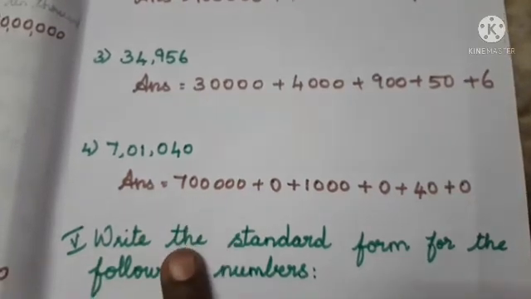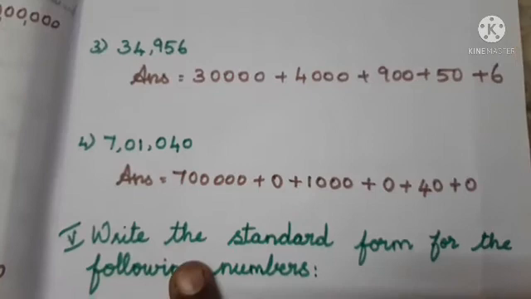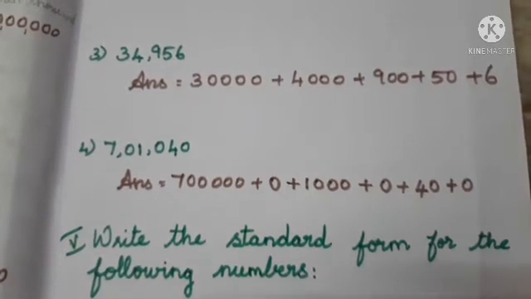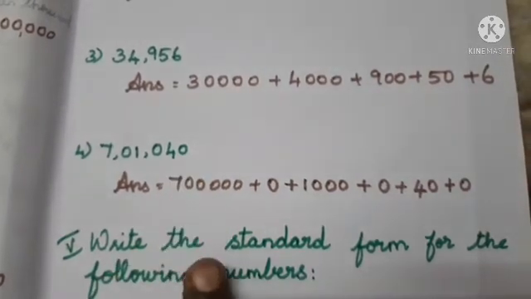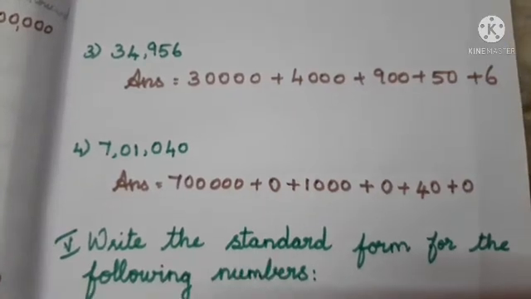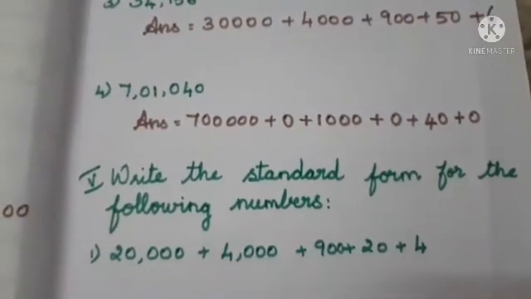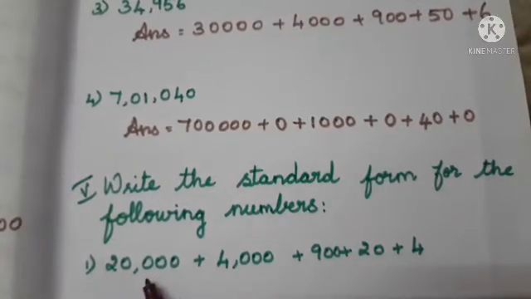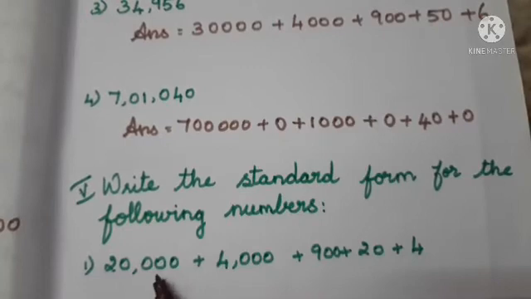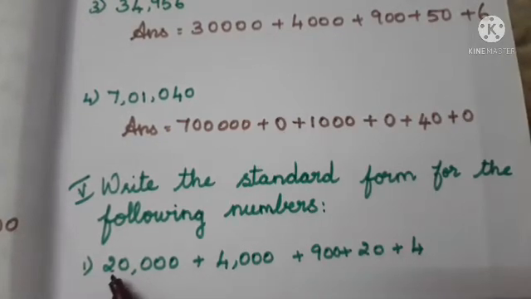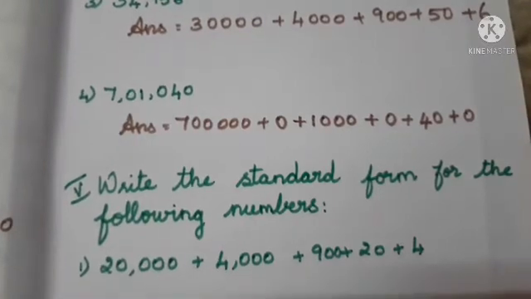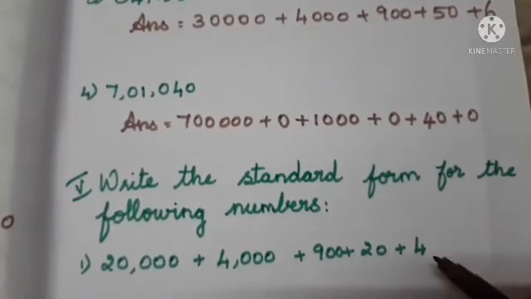But here in Roman number 5, they asked to write the standard form for the given expanded form. Okay, they gave some expanded form. We have to write the standard form for that. So it's easy, no? If you understand this, it will be easy to write the standard form. Okay, so look at the first one. What's the value here, ma? Yes, 20,000, isn't it? So 20,000 plus 4,000 plus 900 plus 20 plus 4.